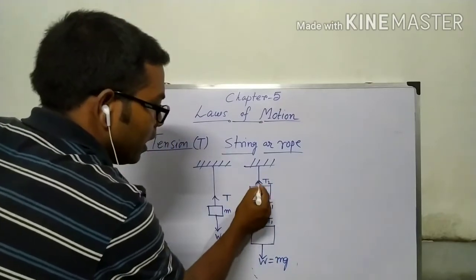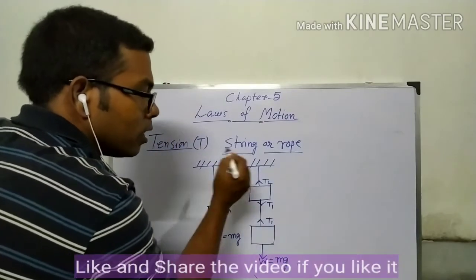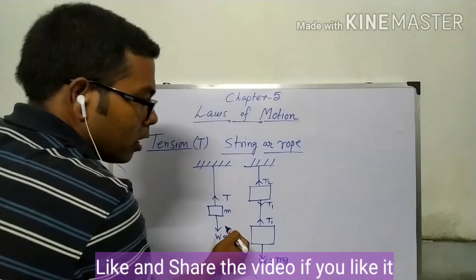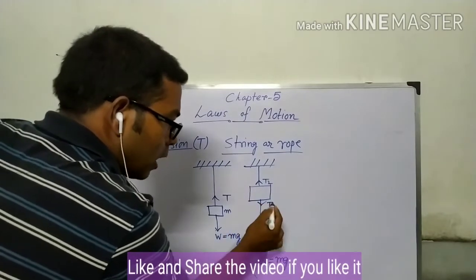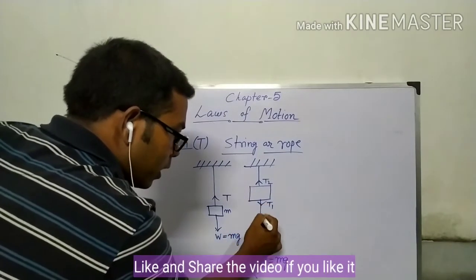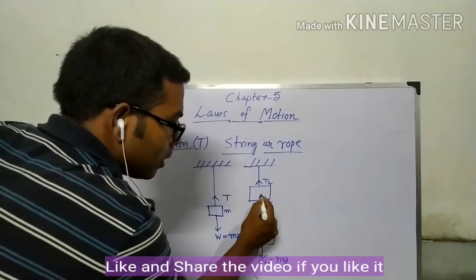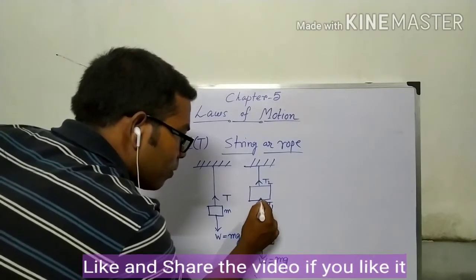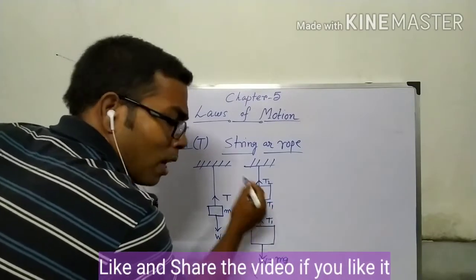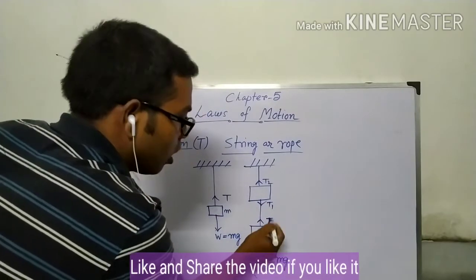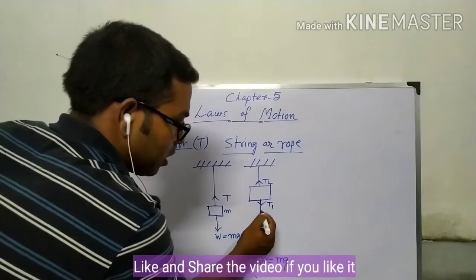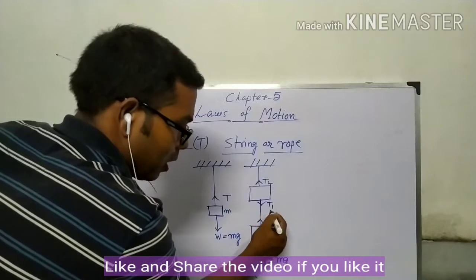If string is different, then tension is different. But this is true that string is same, so in every point tension is same. This is true if and only if the string is massless. If we consider the string with some mass, then this must be changed.